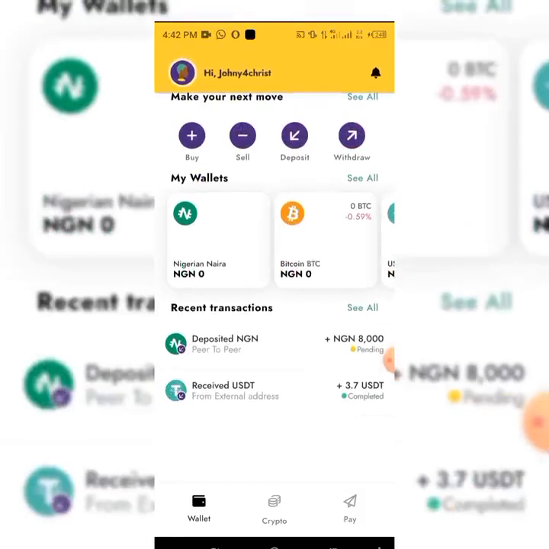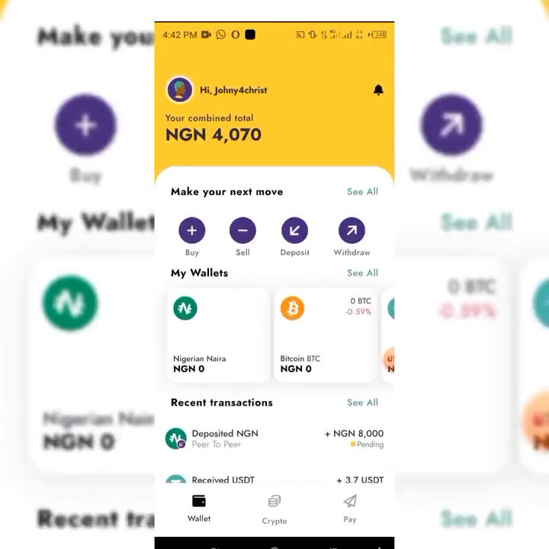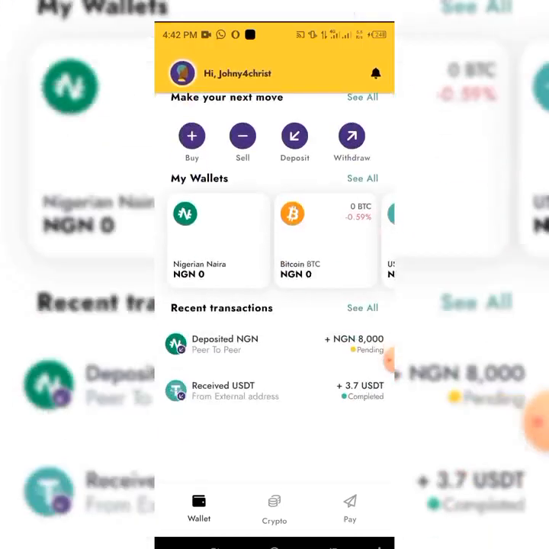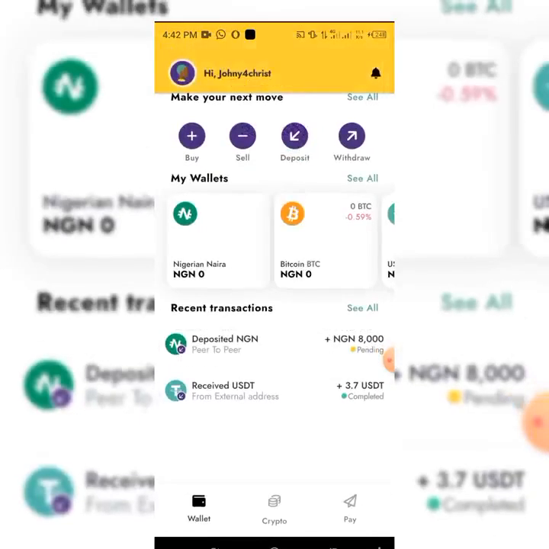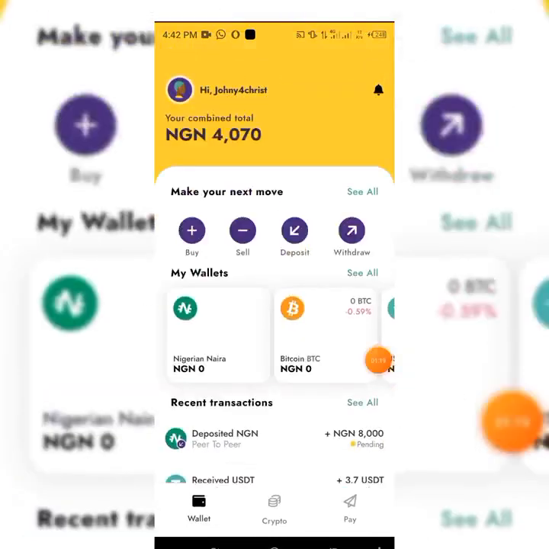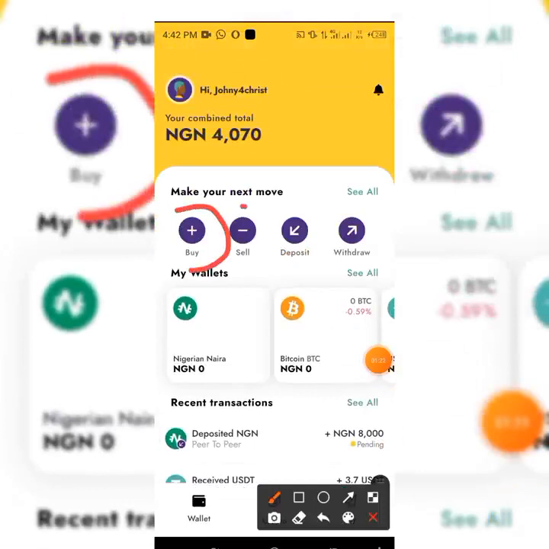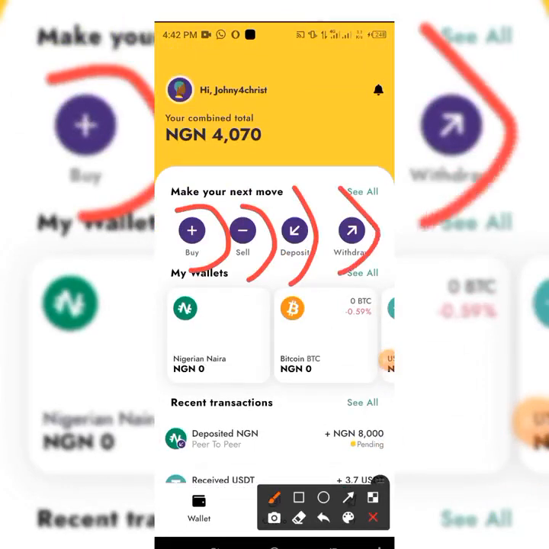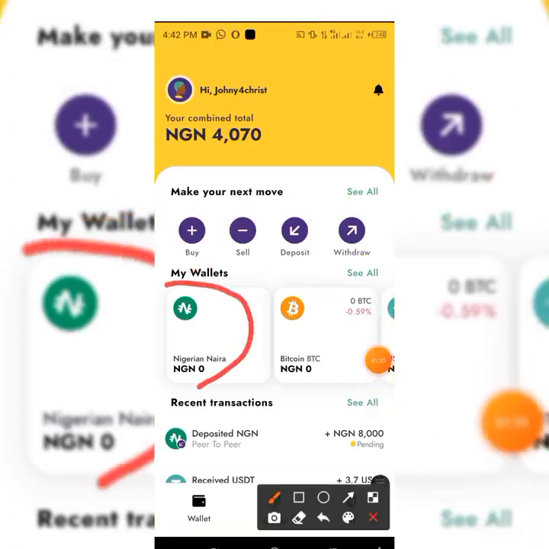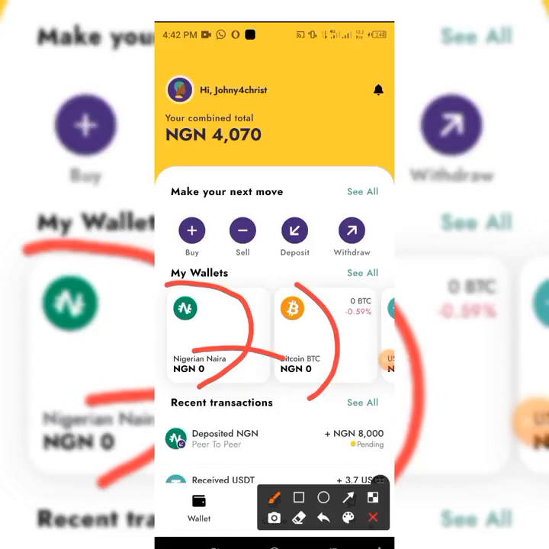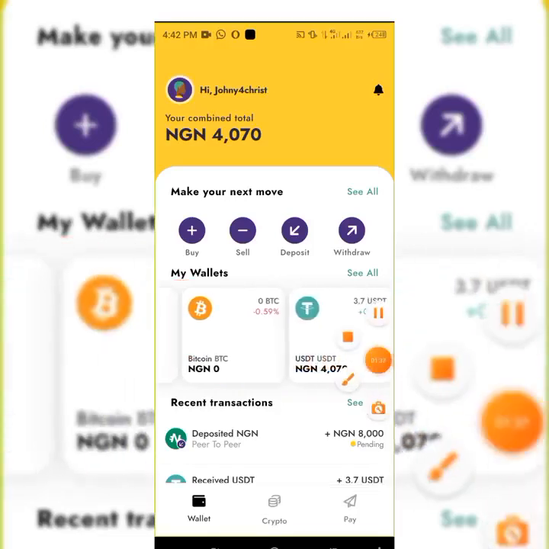This is an easy way and easy to use where you can buy, you can sell, you can deposit, you can withdraw into your account directly. If you have a dollar, you're thinking that where can I convert my dollar to naira? This is a simple app you can use to do that. You can see I just did this transaction today from Bybit into this account and it entered successfully. You can transfer anything. You can buy, you can sell, you can deposit, you can withdraw from this section. As you can see, we have like 3 sections there. We have the Naira section, the Bitcoin section, and the USDT section.